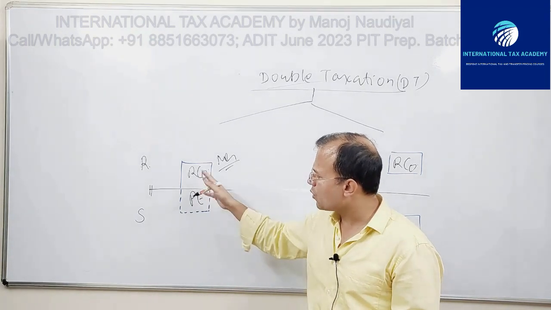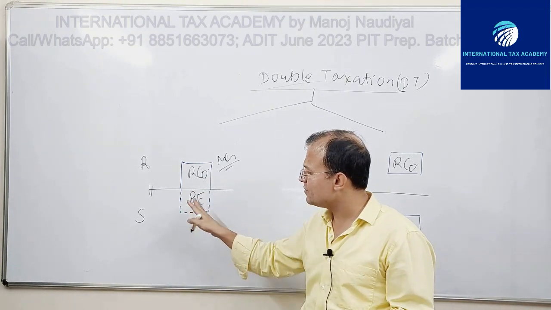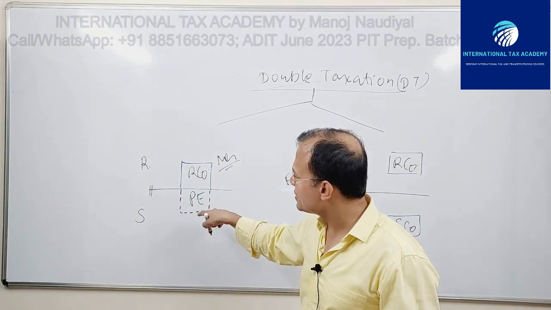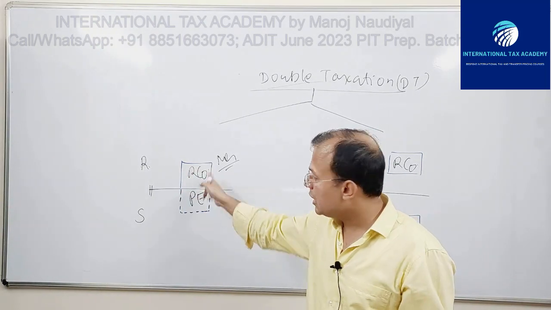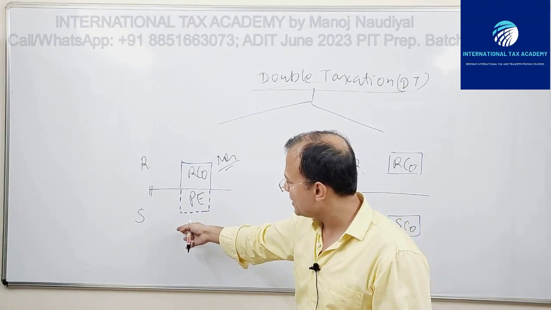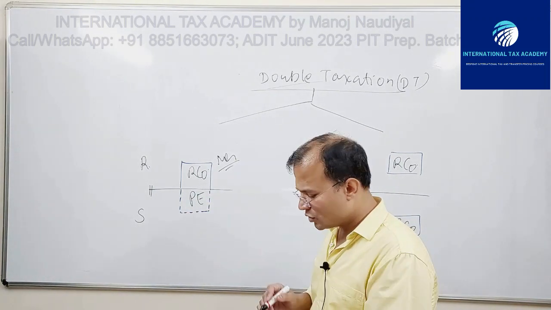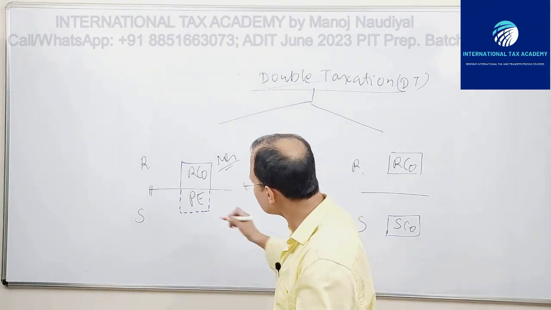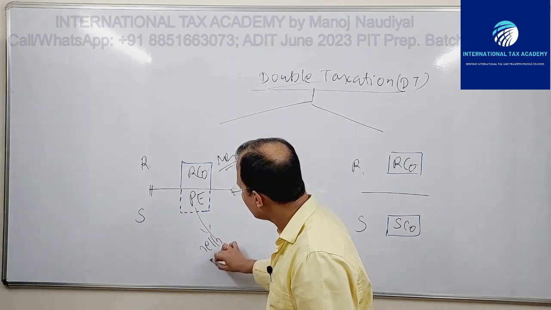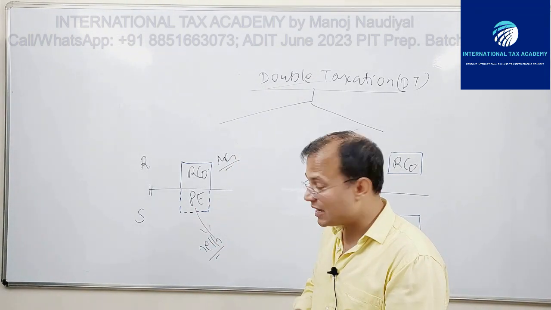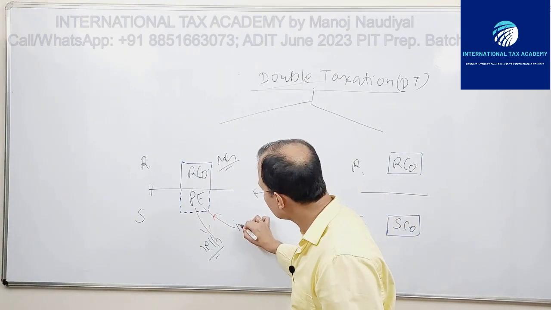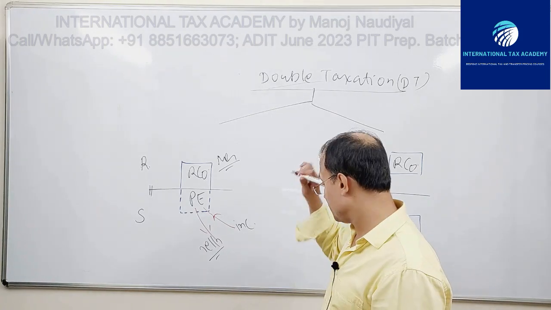RCO does business in S with the help of a permanent establishment. Don't worry, we'll discuss that. Supposing this is a manufacturing entity, it manufactures and then ultimately sells. RCO is selling certain items in state S with the help of this PE. It sells the manufactured items. When it sells, it also gains revenue, income. So this is the income.